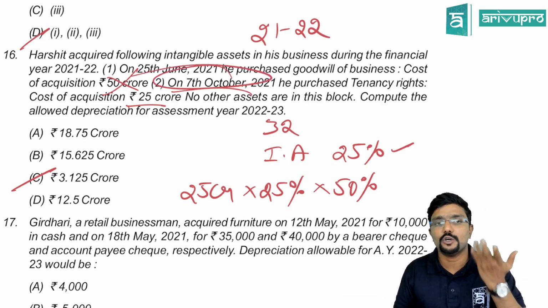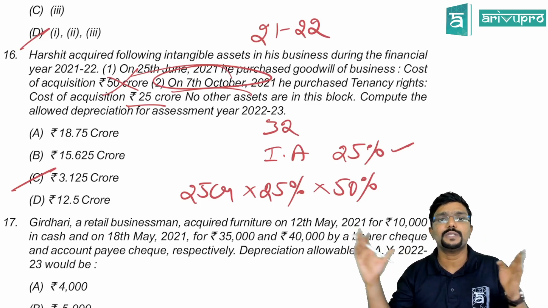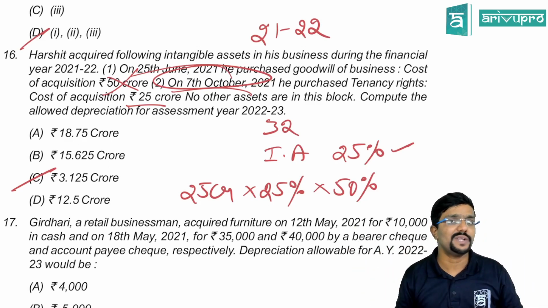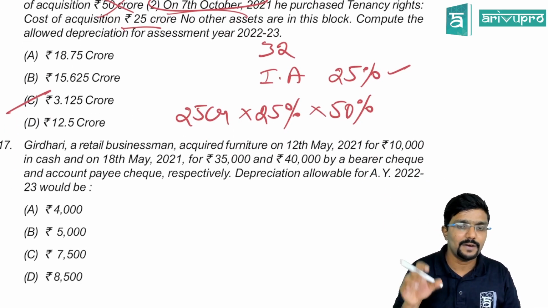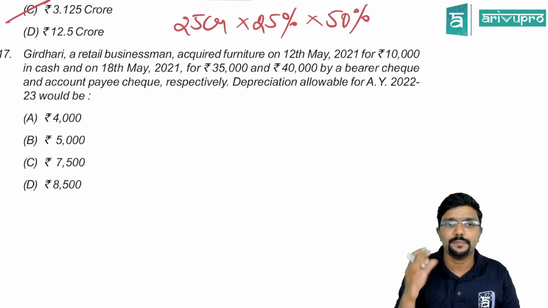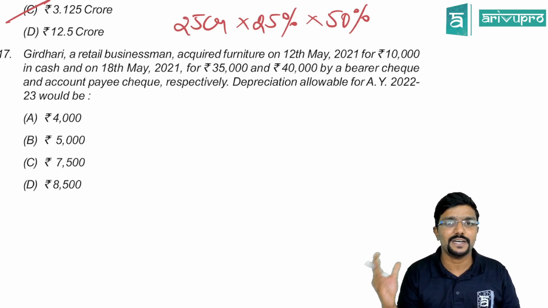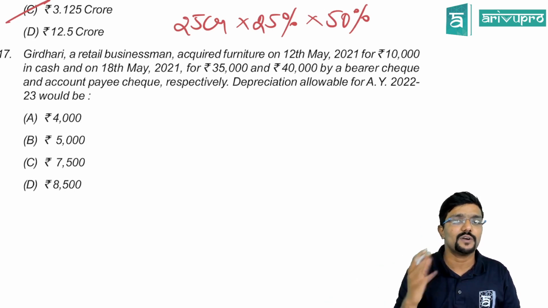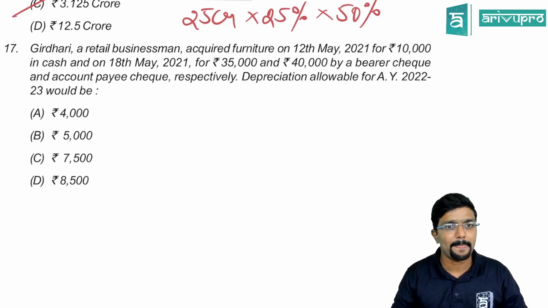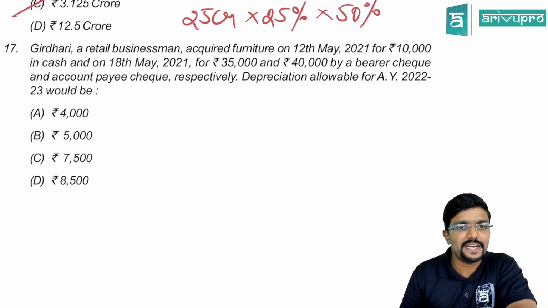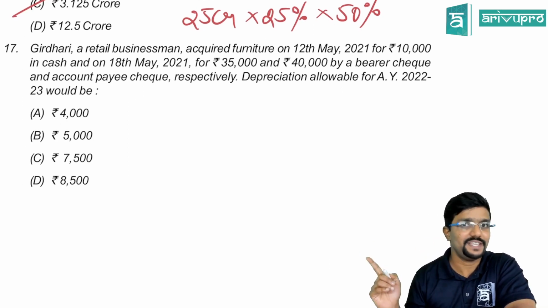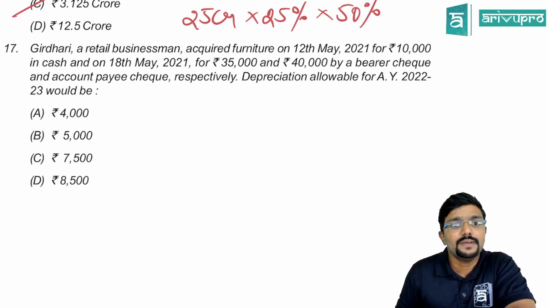If it is 7th October, obviously from 7th October to 31st March, you calculate it will be less than 180 days. And I have in my regular classes or in my regular material, I have also given one standard date for you guys to remember. So if the purchase is before that, provide full depreciation. If purchase is after that date, then only 50%. 4th October, which is a standard date for previous year 22-23.